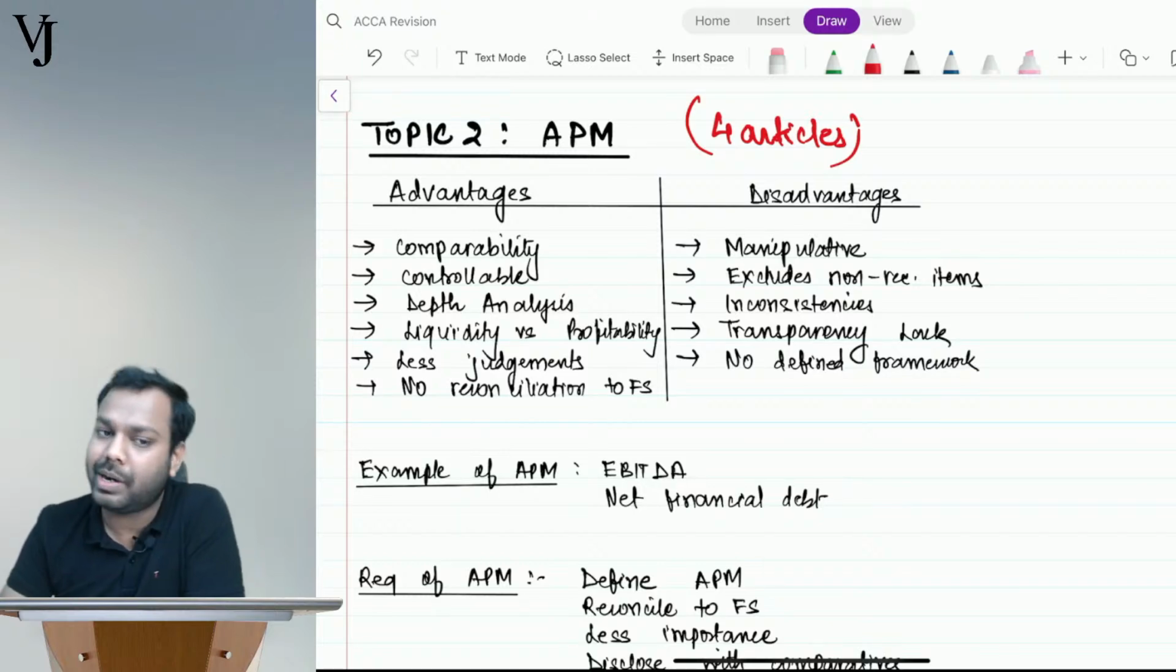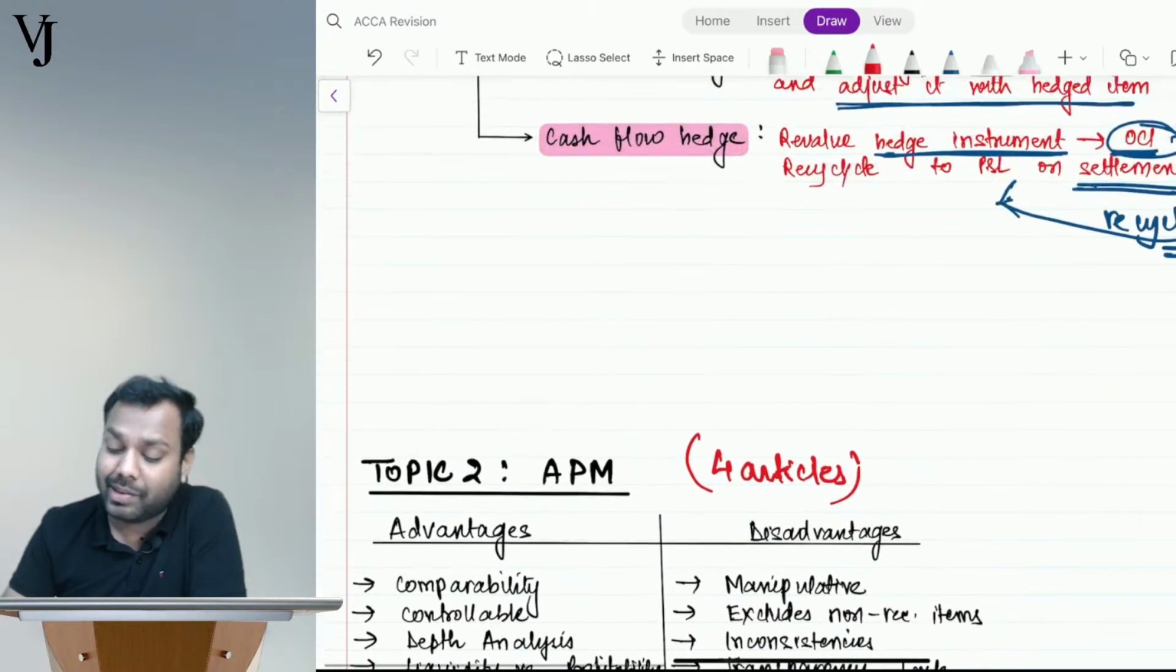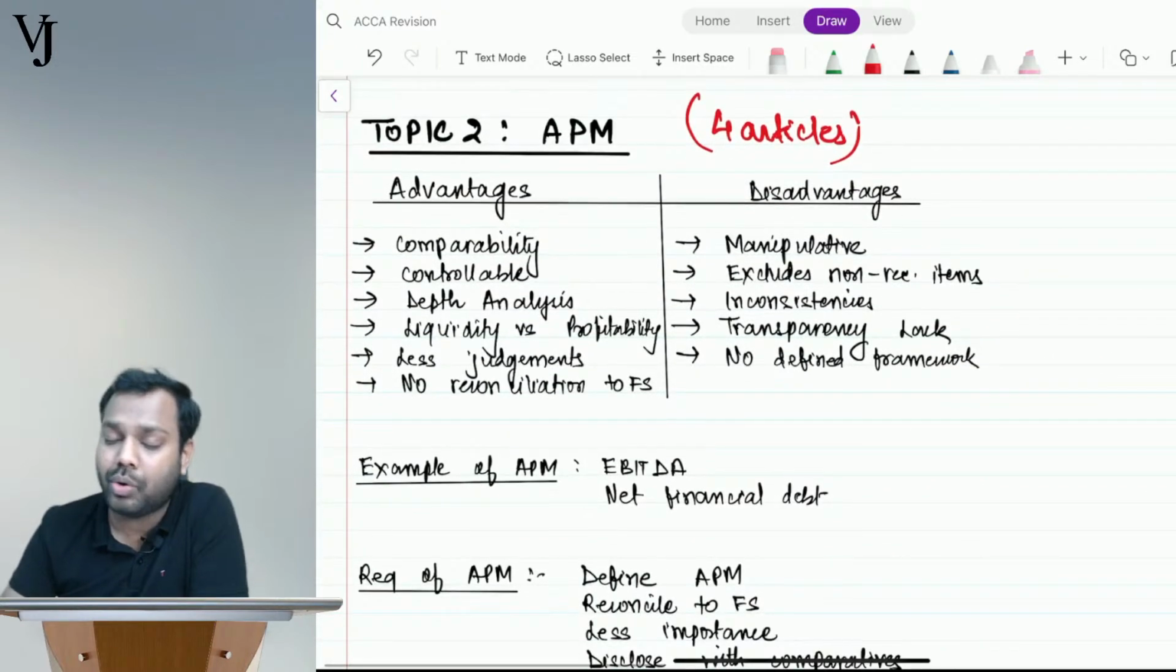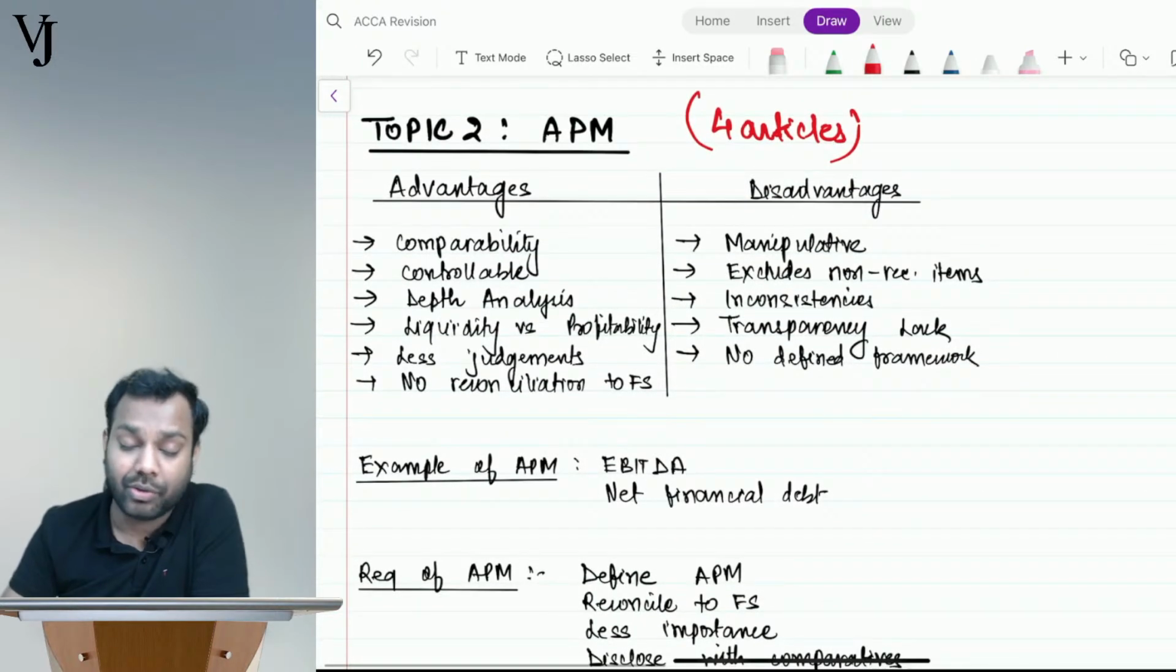Yes, cash flow hedge conditions have to be satisfied to do hedge accounting. If the hedge conditions are not satisfied, you will not be able to do cash flow hedge or fair value hedge, whatever it is.